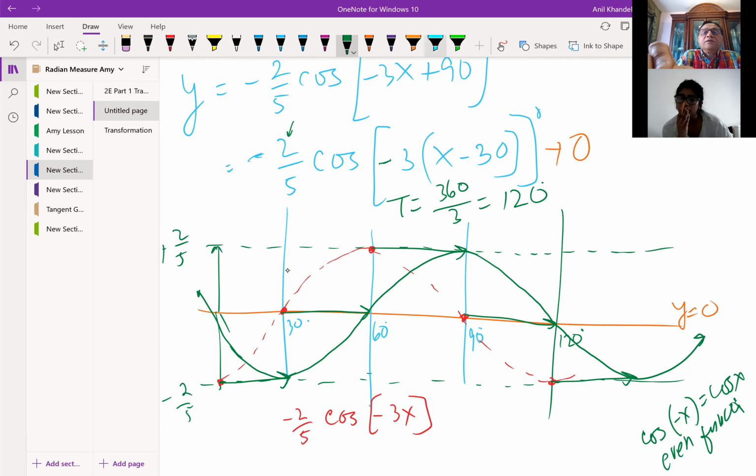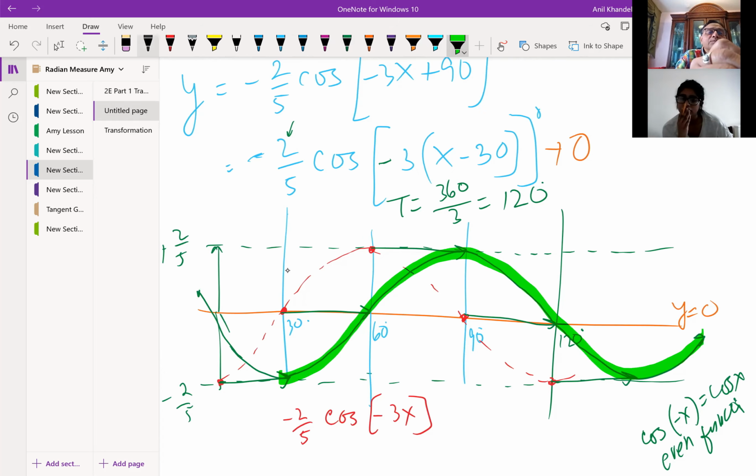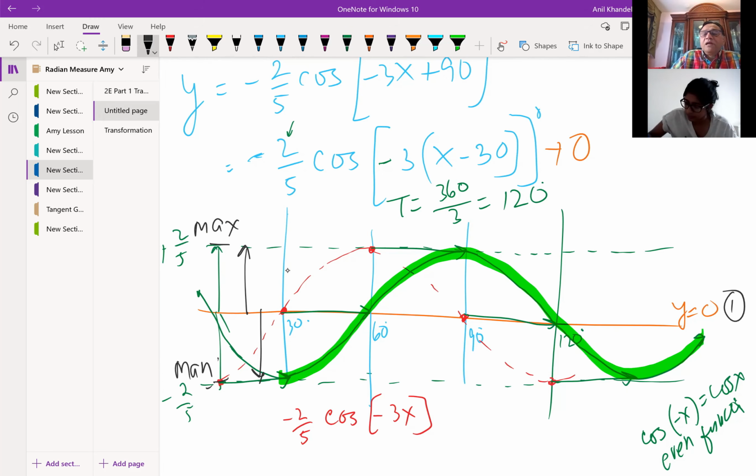So basically, what have I done? I have actually drawn the cosine function as shown here in steps. How did I do that? I've drawn the axis, y equals 0. That is my step number 1. Step number 2, I had taken care of the amplitude, right? So I got the maximum and minimum. Step number 3, I got a point from the origin to the time period T. So I have this time period T, which is equal to 120 degrees. Do you see that?